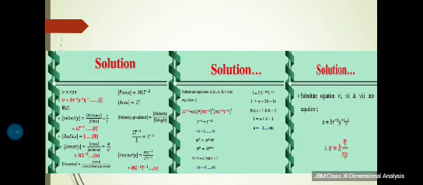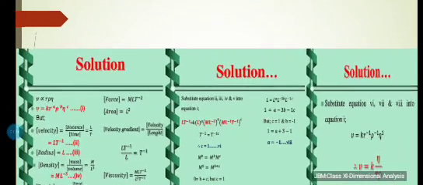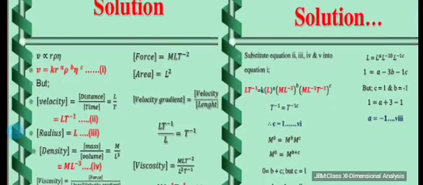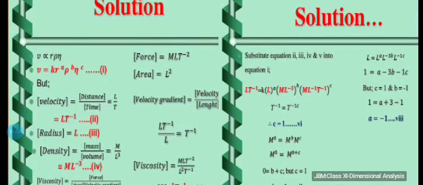So now, as in the question it is mentioned that the velocity is directly proportional to radius, density, and coefficient of viscosity. So v is proportional to r rho eta. Let me zoom it for you. Whenever we are replacing the constant of proportionality with an equal to sign, we have to introduce a constant. So we can write v equal to k times r raised to the power a, rho raised to the power b, and eta raised to the power c.